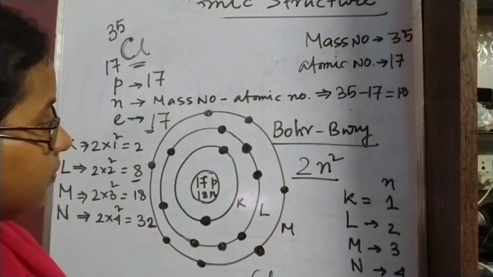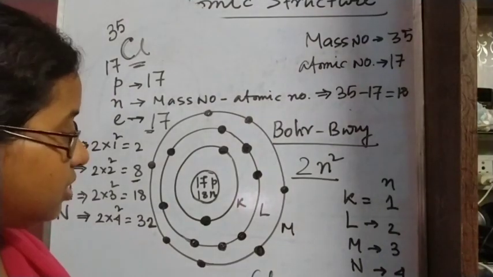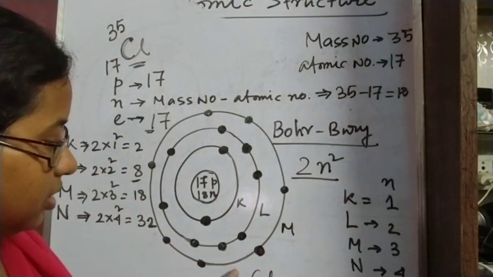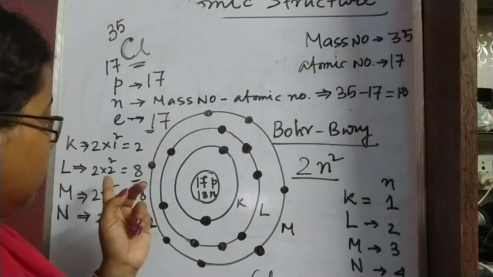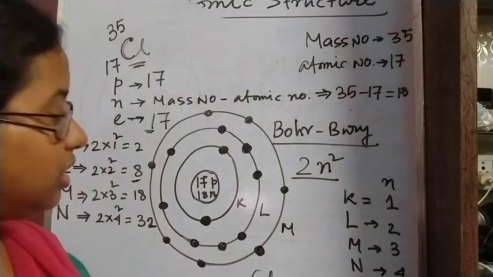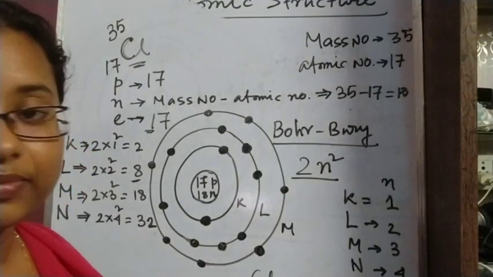Now for chlorine, how can it attain stability? From the L shell onward, if they have 8 electrons in the last shell, then they will attain stability.